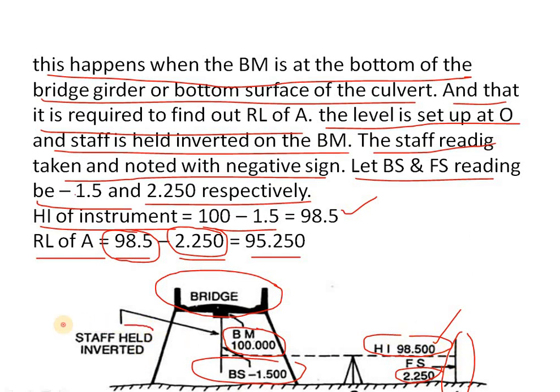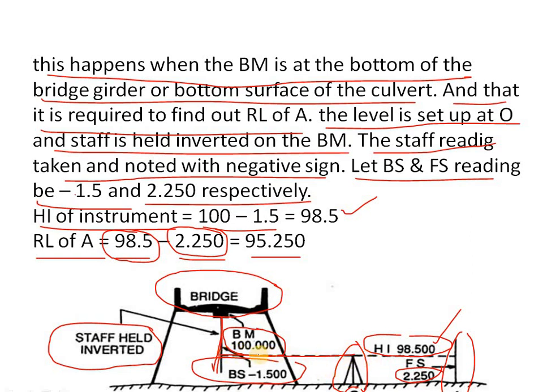So this is known as staff held inverted. Staff held inverted will be used when under the bridge. So under the bridge or under the culvert, this benchmark will be located. So we have to keep the staff at the bottom of the bridge. When we keep the staff here, we take the readings by keeping the instrument on the ground level at point O, and this is E. So we will see the reading where the staff reading comes.